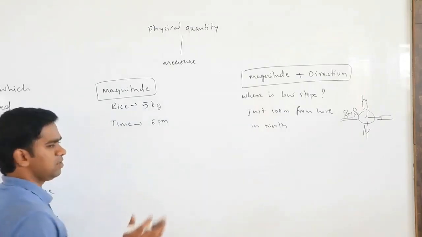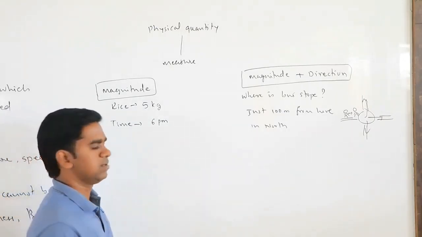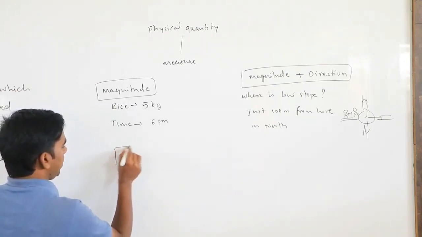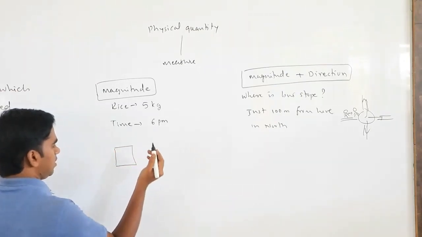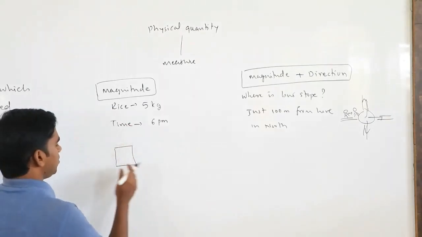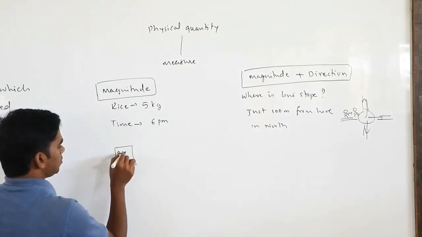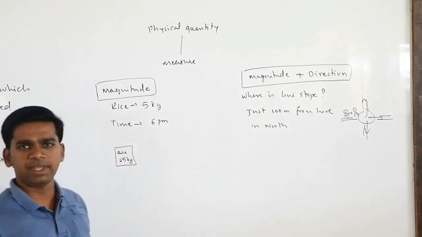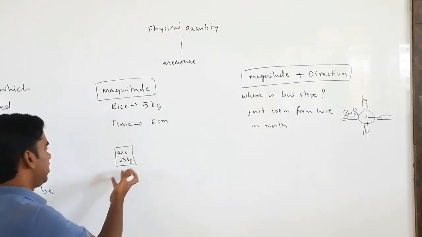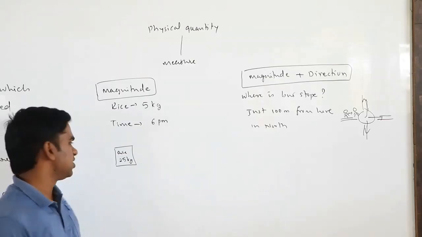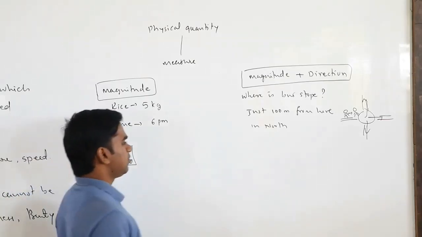Suppose you go to the market, and there is a packet of rice or something. On that they will write, say, 25 kg. So the rice packet says 25 kg, and you will be happy with that. You did not ask 25 kg of rice in which direction. The shopkeeper will slap you. Rice, in what direction?